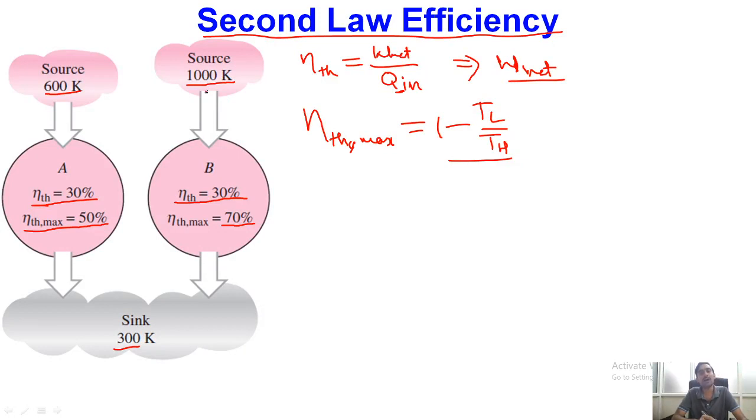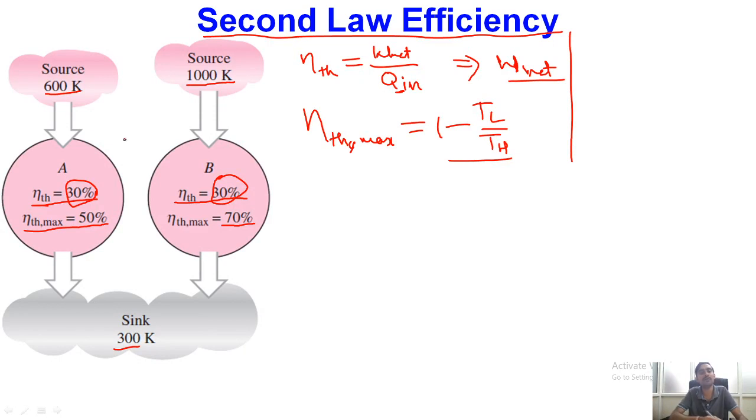Now if you consider what is happening in actual practice, you are getting the same efficiency from both cycles, 30%. So if you supply say Q1 or any amount of heat, 30% of that heat is being converted into work.